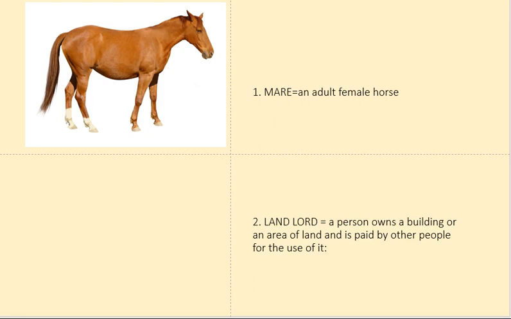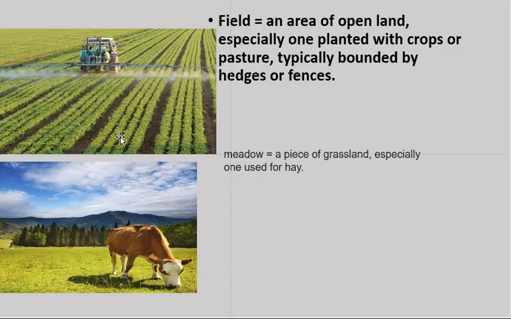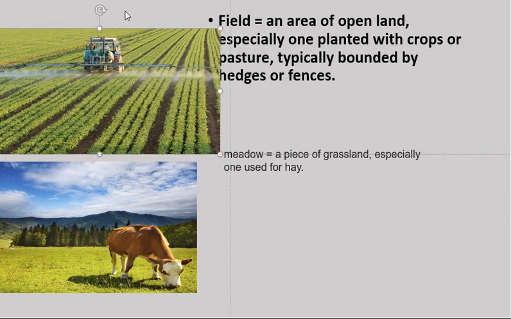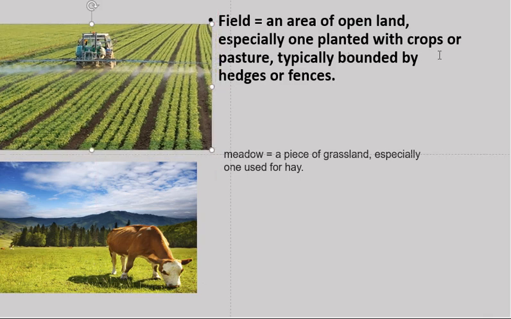Before going to this lesson, I have to give clarity about one more thing. You have to know the difference between field and meadow. Field means, students, an area of open land, especially one planted with crops or pasture, typically bound by hedges or fences. Simply, a farming area. This much lengthy meaning, if you don't remember, just remember farming area. See here how they are farming the land.